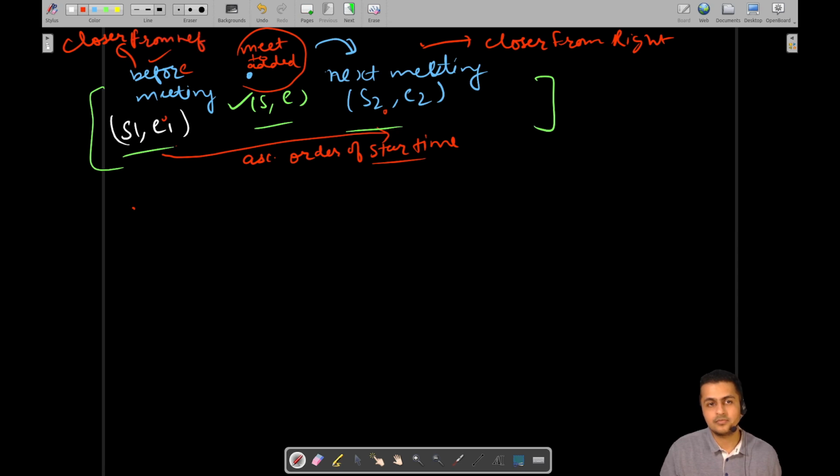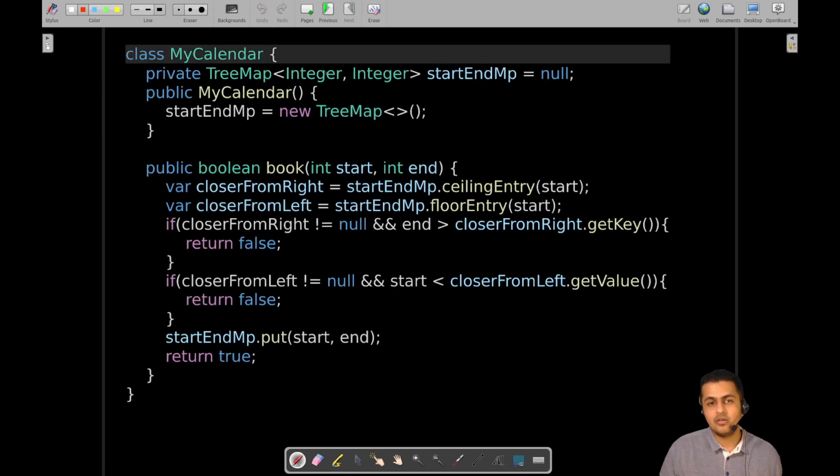Basically we are using an inbuilt data structure, TreeMap. What does TreeMap do? It stores key value pairs, and all the key value pairs are sorted by default in ascending order according to the key values.